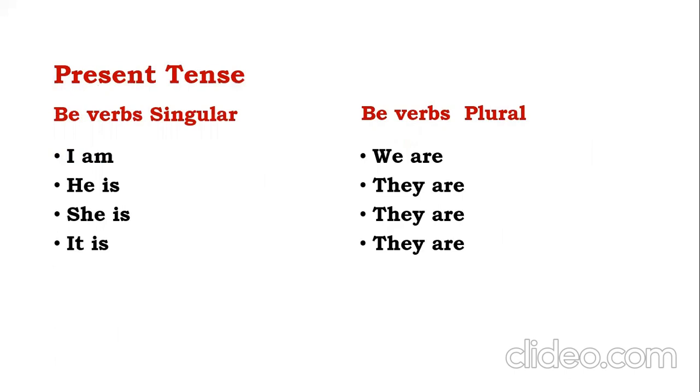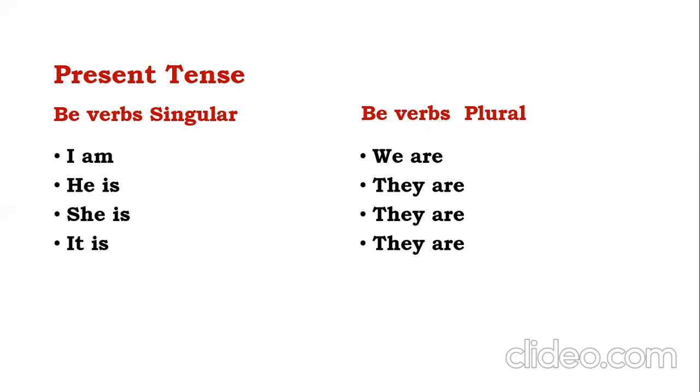You can see present tense, be verb singular: I'm, he is, she is, it is. After that, you can use the past participle. We are, they are, followed by past participle.